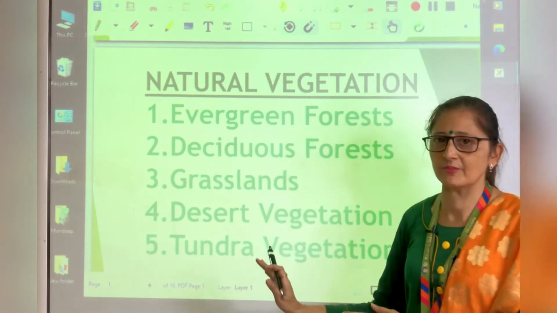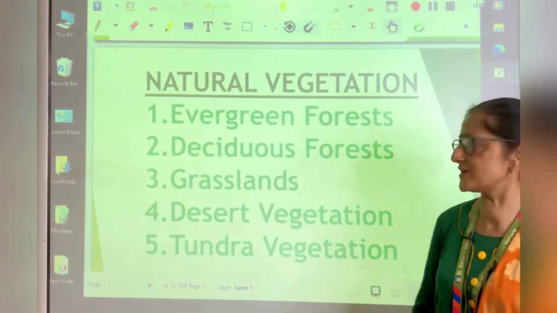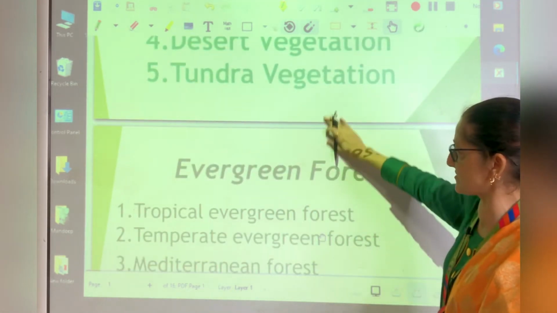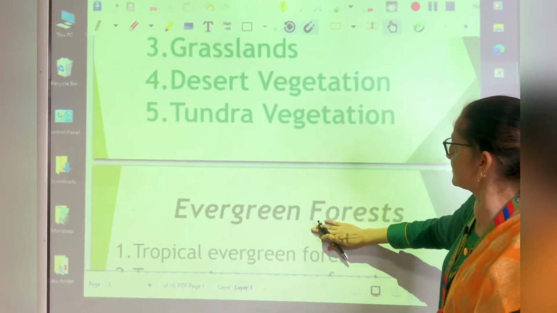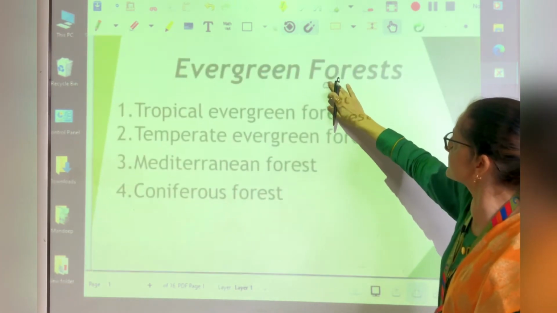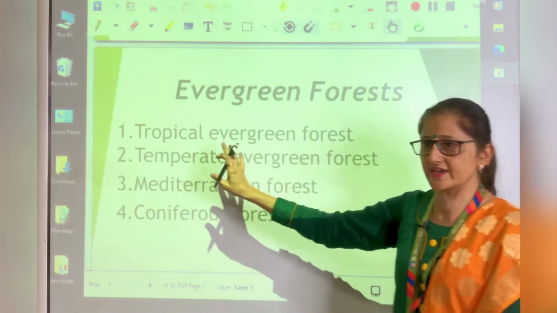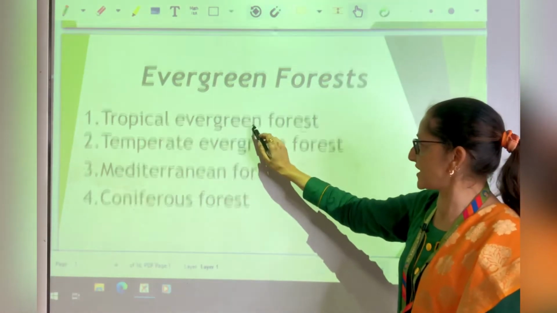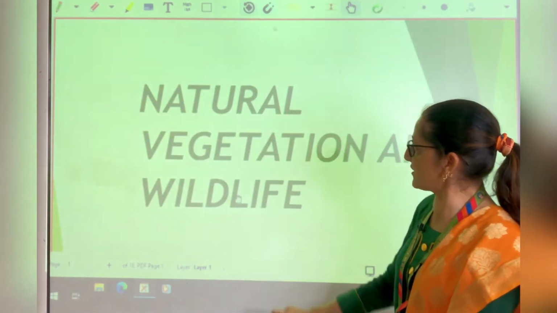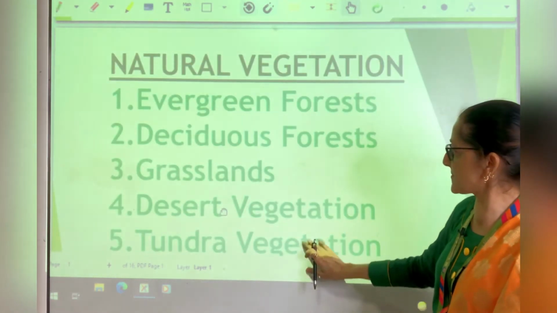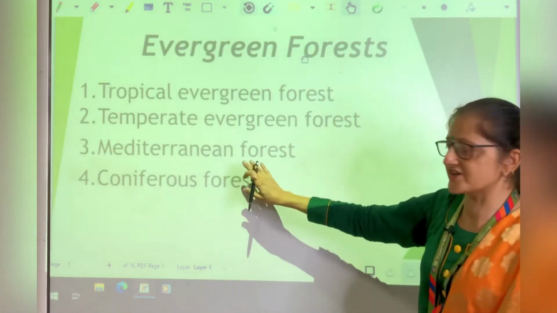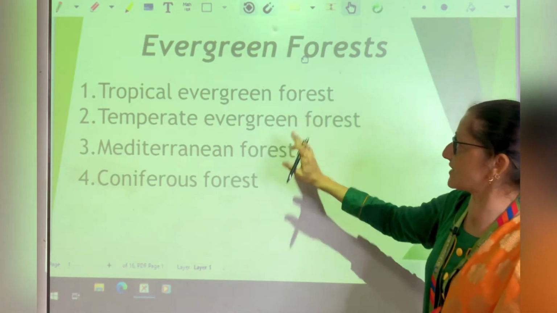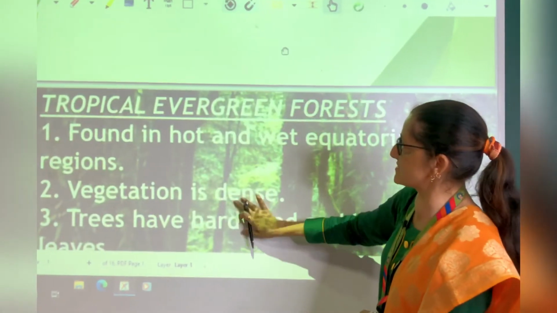Now we will read about each type of natural vegetation. First are the evergreen forest. Now again we can divide evergreen forest into 4 parts. Tropical evergreen forest, temperate evergreen forest, Mediterranean forest and coniferous forest. First are the tropical evergreen forest.